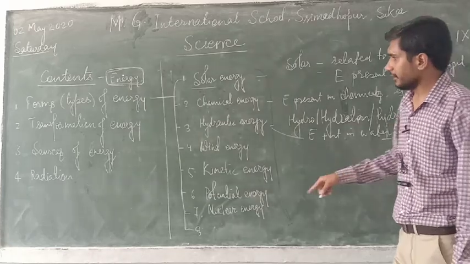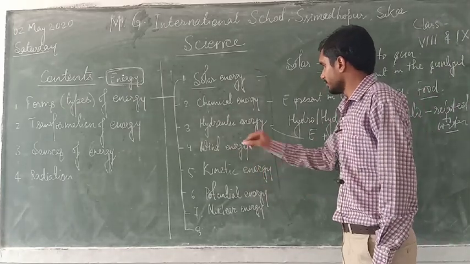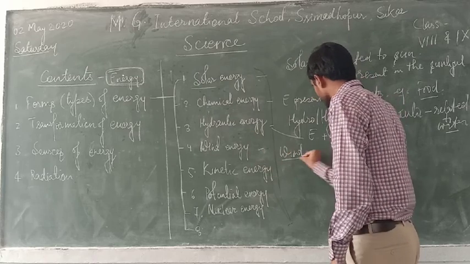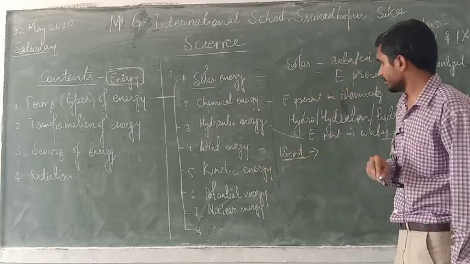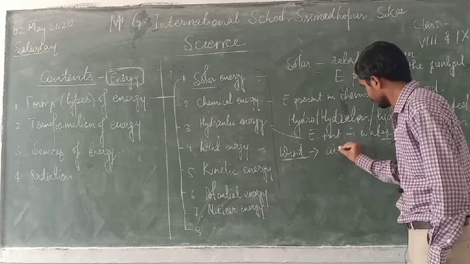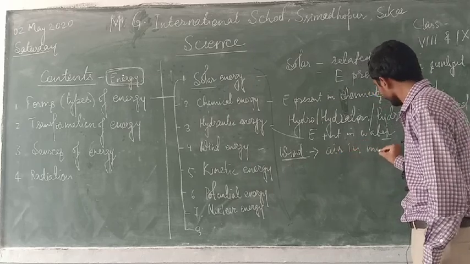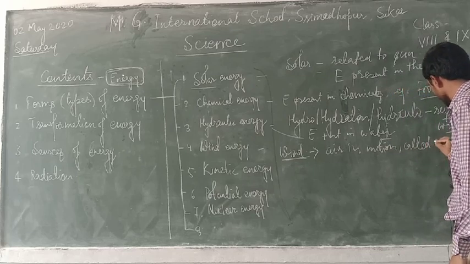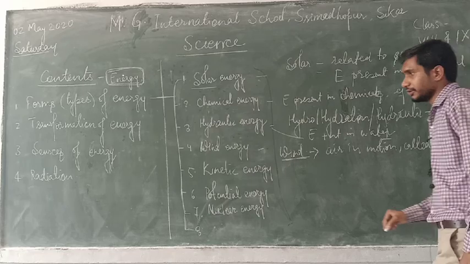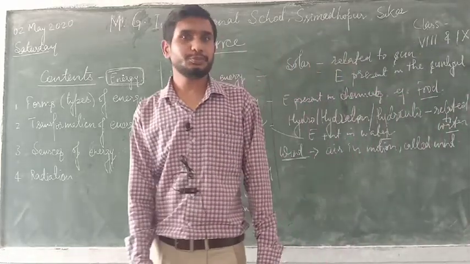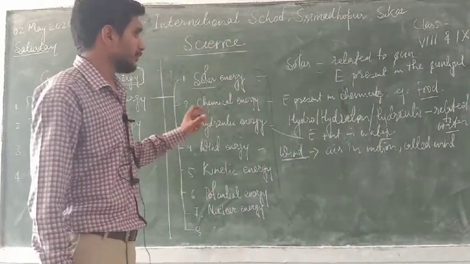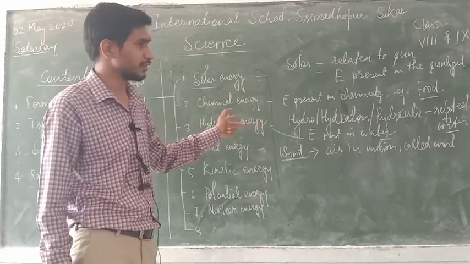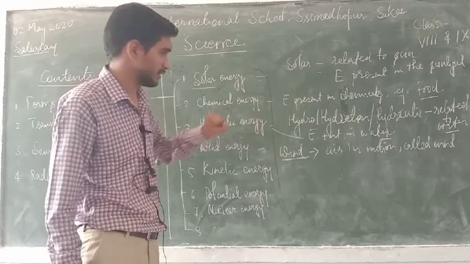Okay. Then wind energy. So first of all, what is wind? Please pay attention here. Air in motion is called wind. So what is wind energy? The energy present in air, and when air flows from one place to another place, the energy caused by the motion of the air is called wind energy.